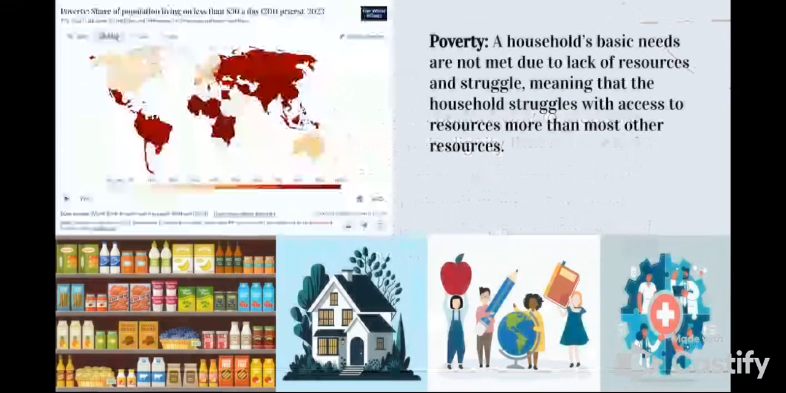Poverty can be defined in many different ways. For example, it can be seen through the meaning of simply not having enough. According to the Rector reading, the average American believes that poverty is associated with significant material hardship and deprivation. Through our research and own perceptions, we believe that although there are many suitable definitions of poverty, poverty most closely aligns with the household's basic needs not being met due to a lack of resources, meaning that the household struggles with resources more than most other people in society.